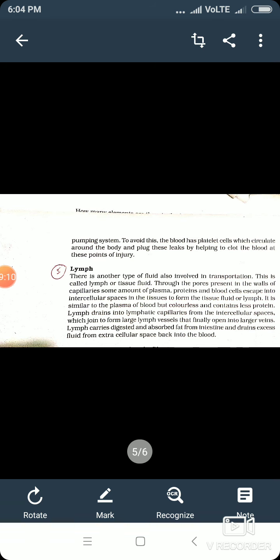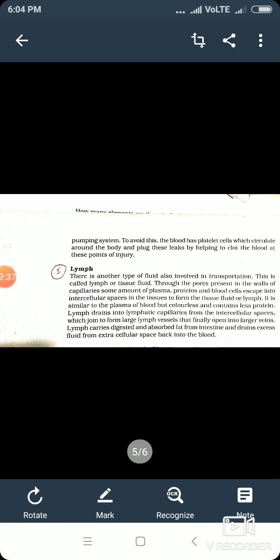So students, in today's explanation, I have told you what transportation is. I have told you about the two circulatory systems present in the human being, which help in the transportation of various substances, that is the blood circulatory system and the lymphatic system.